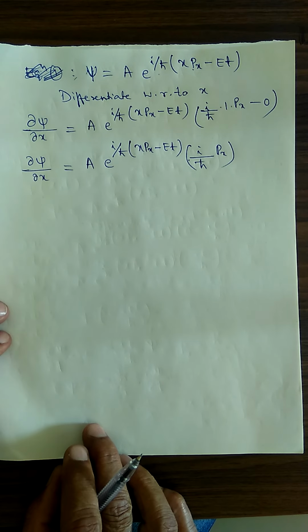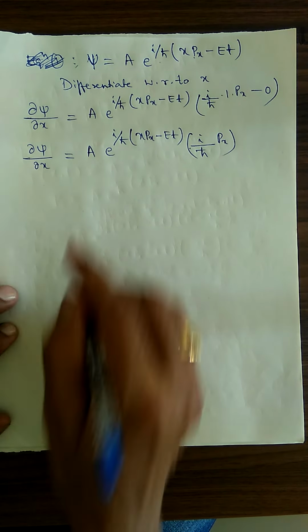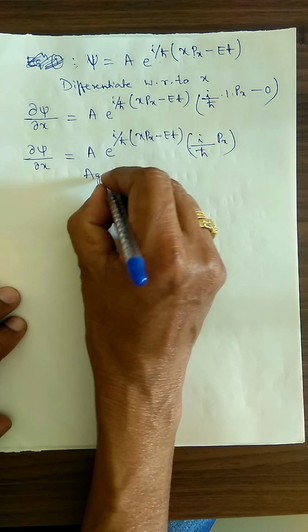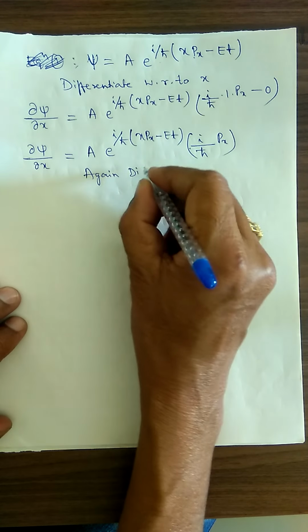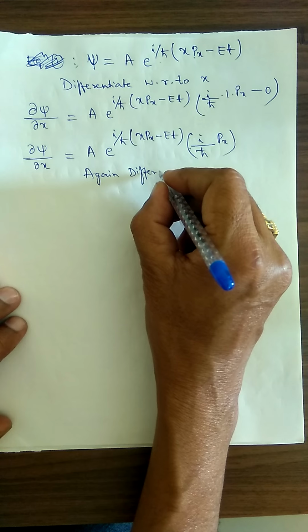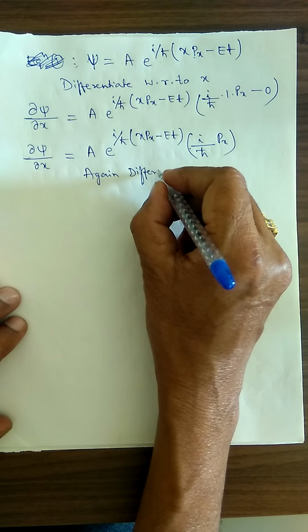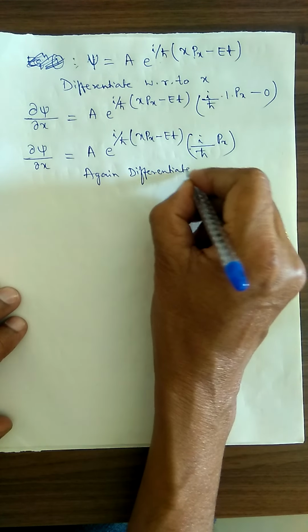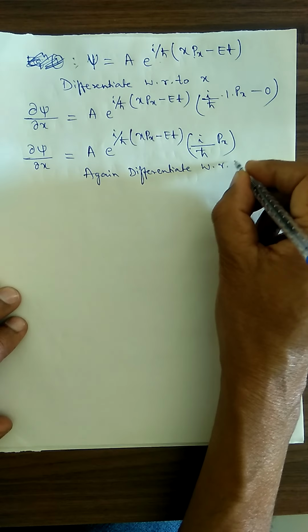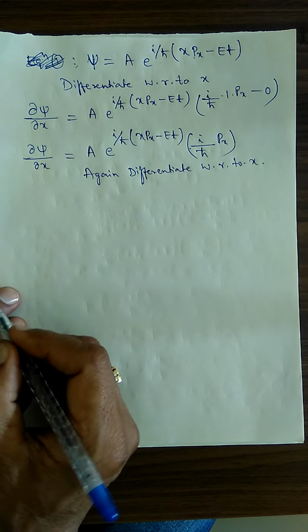Again differentiate, second order differentiation. I am supposed to get the second order derivative here. Again differentiate with respect to x.